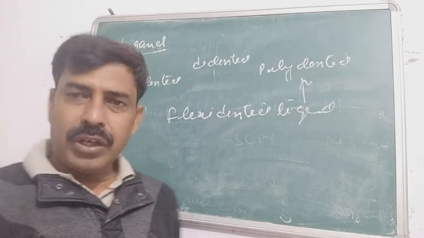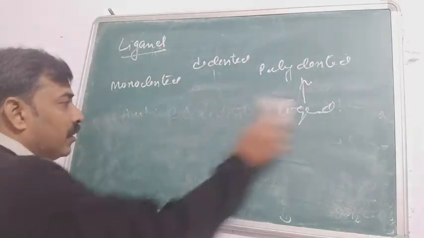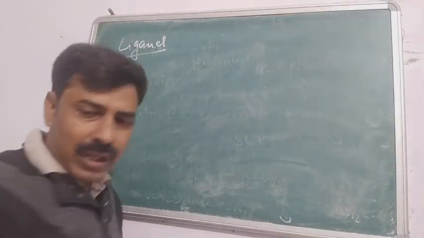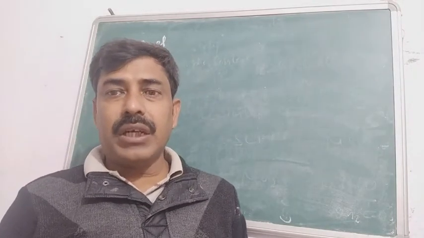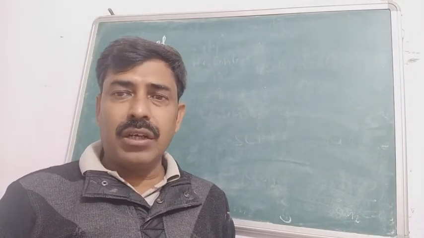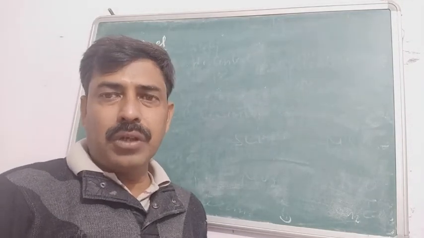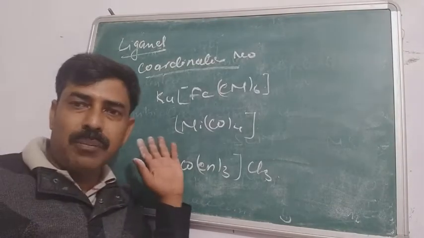The next term used in coordination chemistry that we have to study is the coordination number. We have already studied in Werner's theory that the coordination number means the number of secondary linkages. How many secondary linkages are there? That is called the coordination number. We are just taking a few examples for the coordination number. So here are 3 examples.